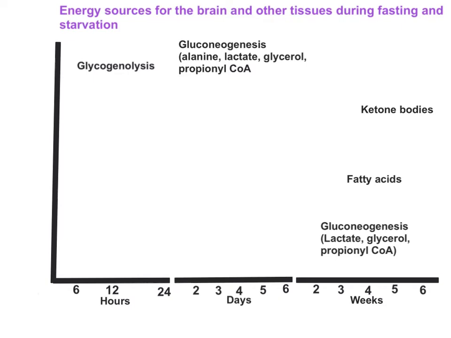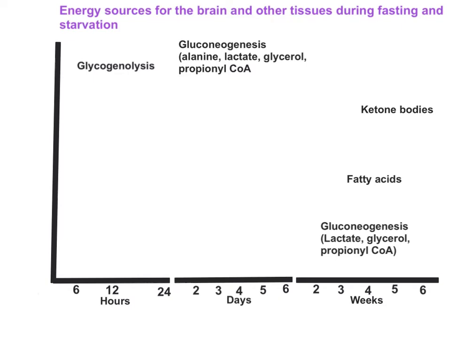So what is the source of energy for the brain and red blood cells during these 2 to 3 hours after meals, in the post-absorptive state? The first thing glucagon does, especially in the liver, is break down the glycogen present in the liver and release glucose 1-phosphate, which is later converted to glucose. So glycogen breakdown occurs 2 to 3 hours after meals, continues, peaks at 12 hours, and is totally depleted by 24 hours.